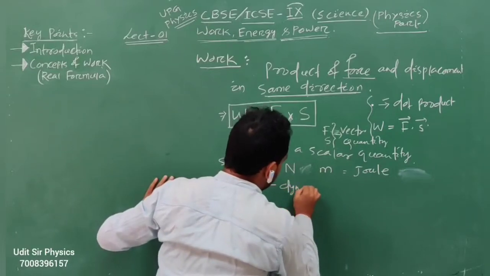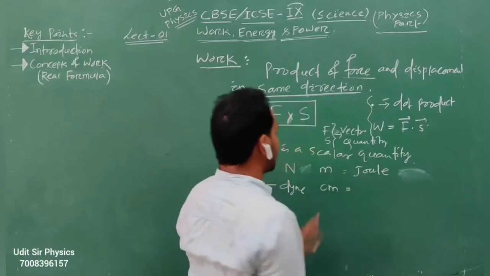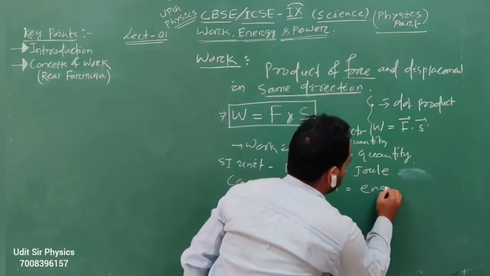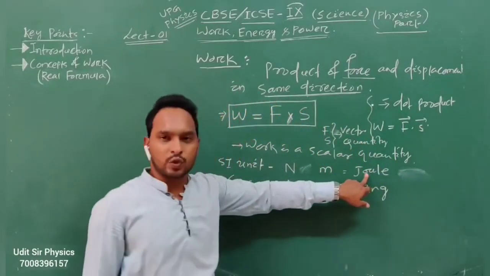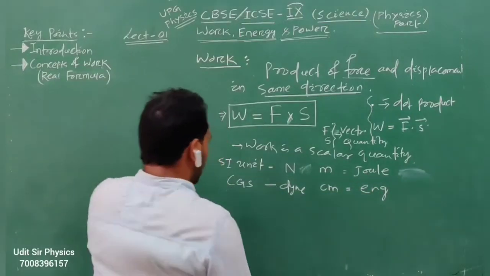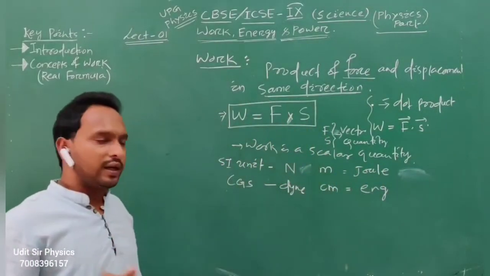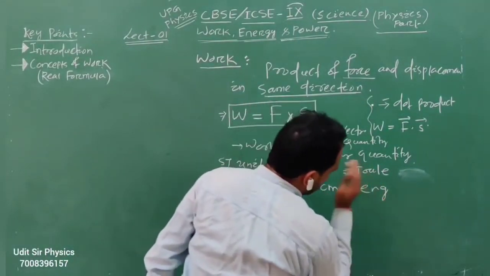Dyne is the unit of force, and here the displacement is in centimeter. Dyne centimeter is equal to erg. So the SI unit of work is joule and the CGS unit of work is erg. Okay, and what is the relation between joule and erg? 1 joule is how much erg?